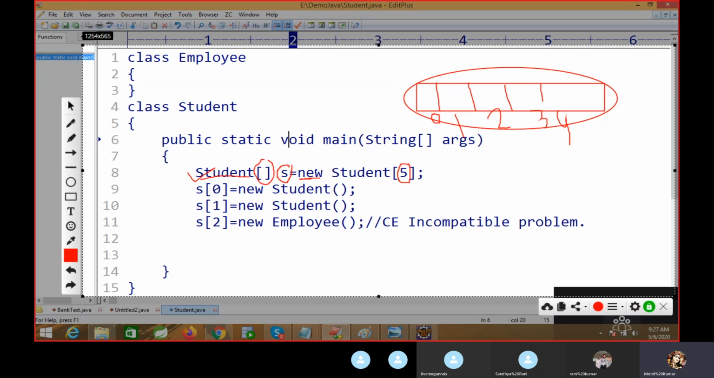So the new keyword means an object is created. This will define the type, which type it is, a student type. How many locations are there? 5 locations. So it is the object type of an array, meaning an array of student type. What default value is stored here? Your default value will be null. Here the default value stored is null.